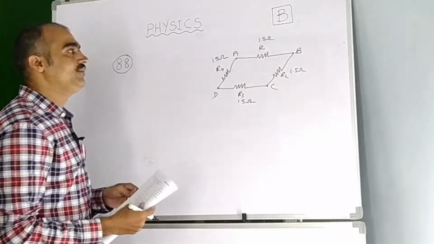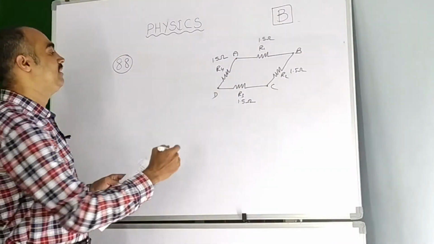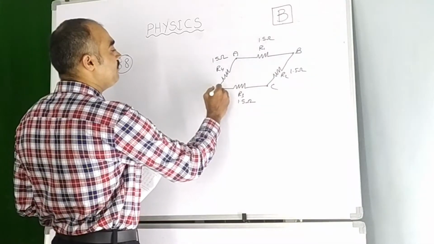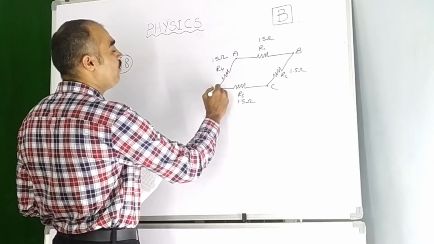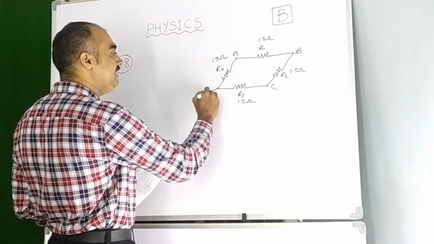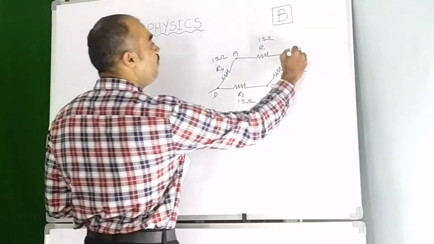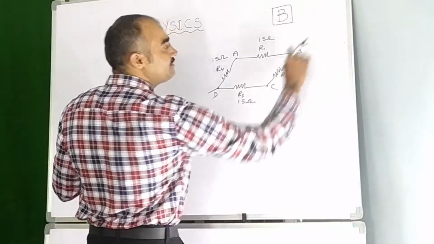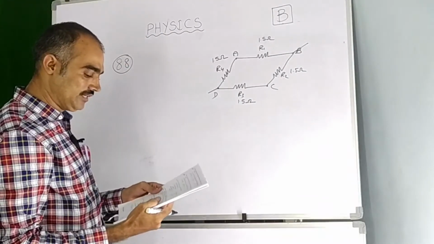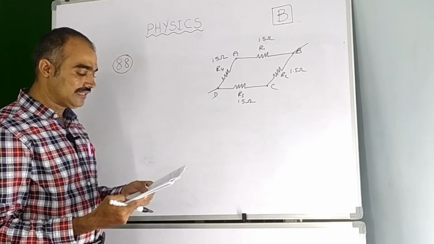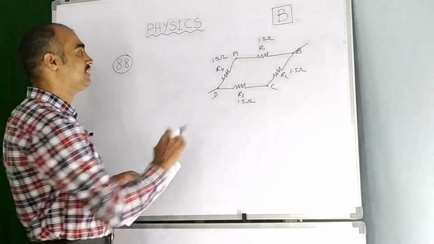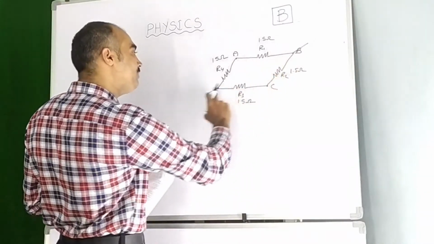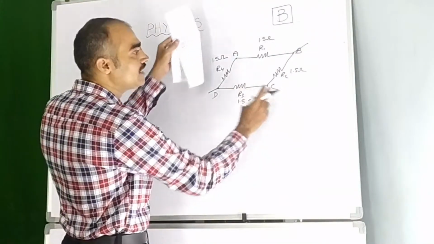Here you need to understand a small thing, children. Just try to imagine that you are holding D with one hand and B with another hand, and you try to stretch it. The question asks for the equivalent resistance between any two opposite corners. Here I am taking the opposite corners as BD; even if we take AC, you get the same answer.